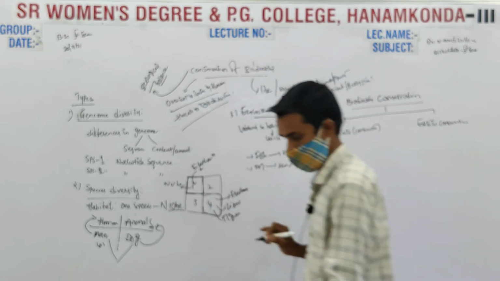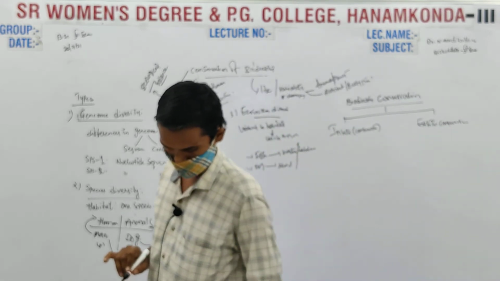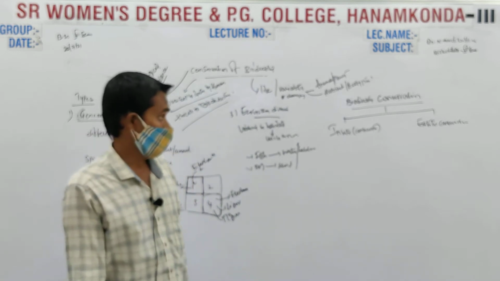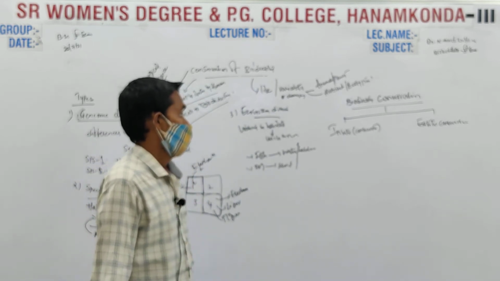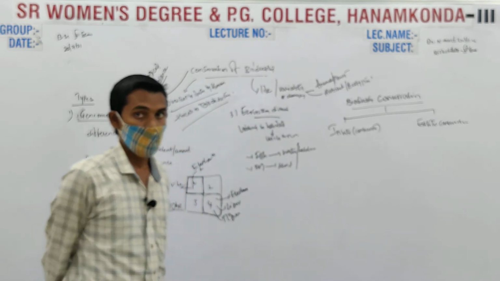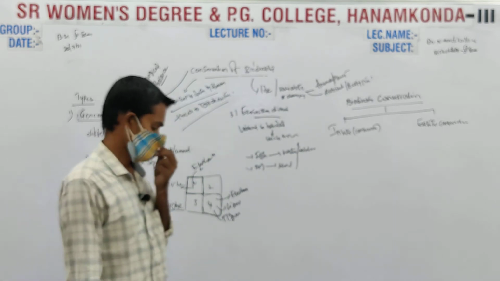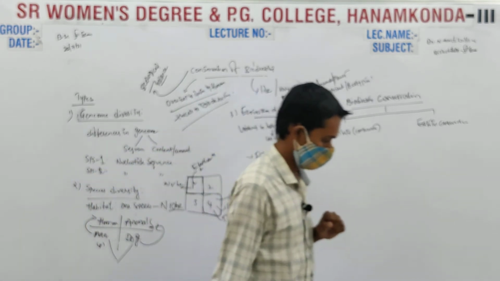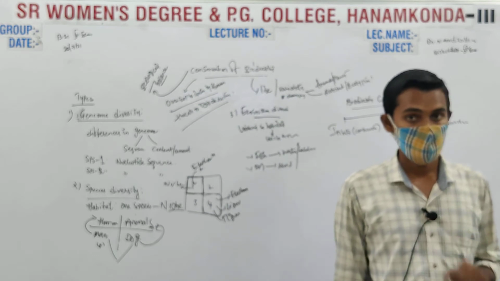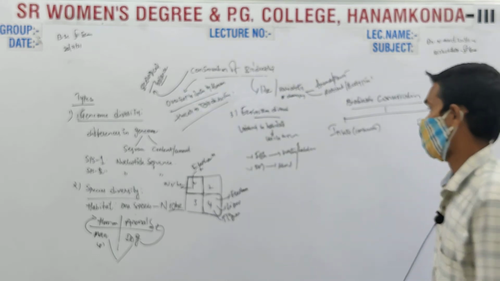We can adopt either of these methods to conserve the species or habitat, either by in situ conservation or ex situ conservation.